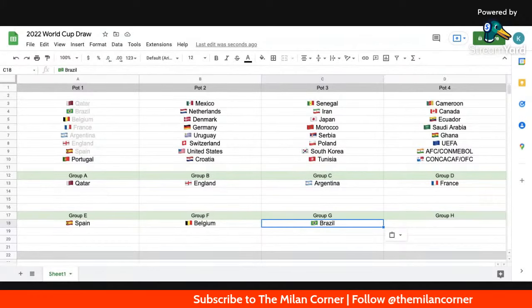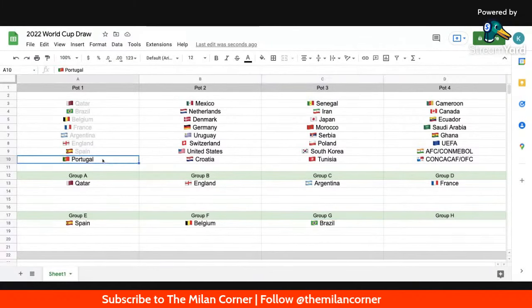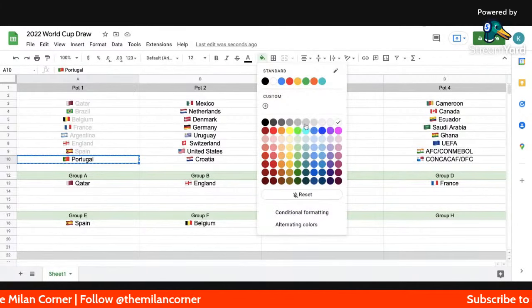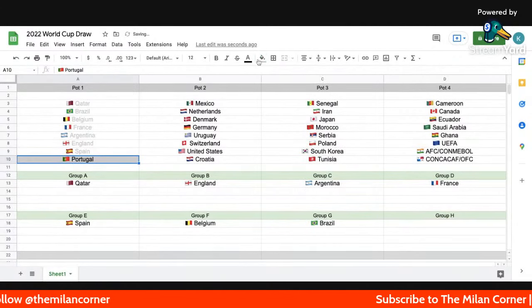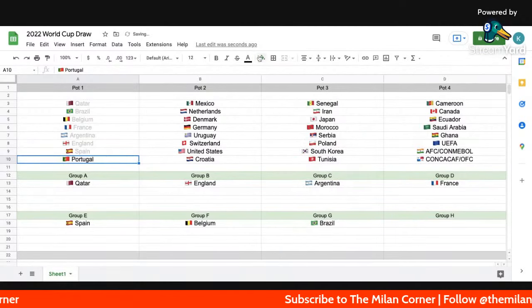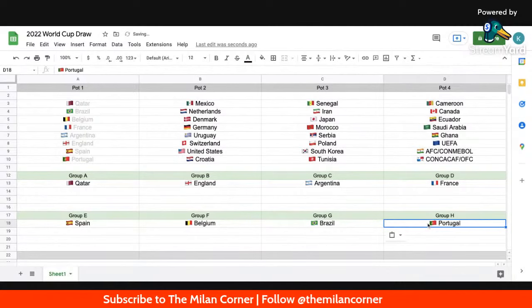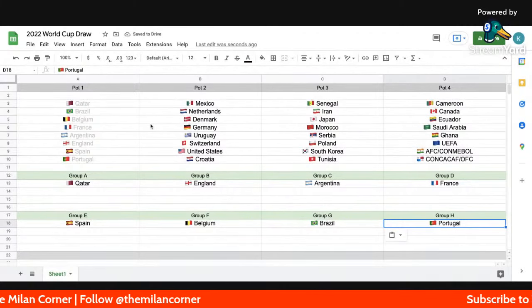G1 is a group that Brazil ends up in. So we got Portugal. That's going to be the last team picked. And they are going to be going in Group H. All right, so this is where we stand.